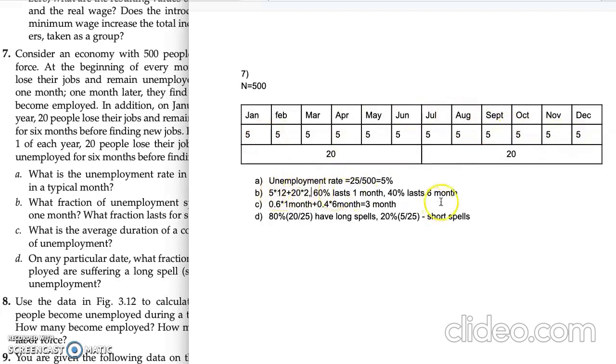So then we will have 60% of spells lasting 1 month and 40% of spells lasting 6 months.